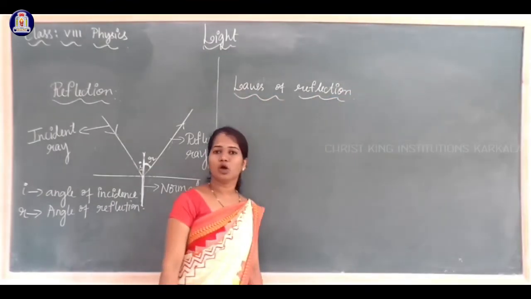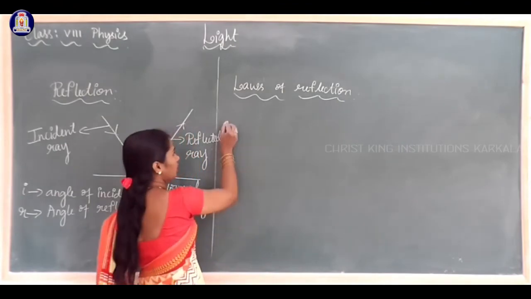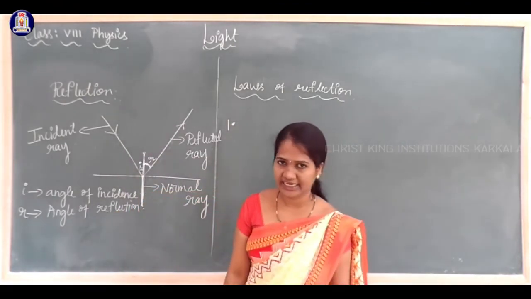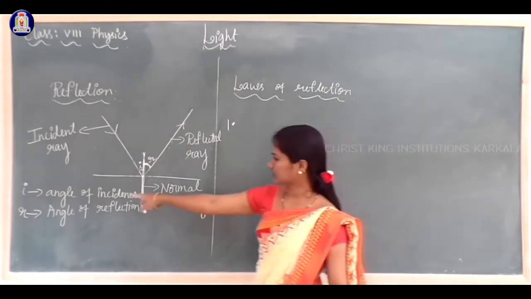What are the laws of reflection? First law of reflection can be stated as this angle.